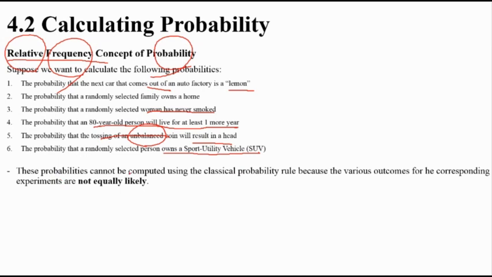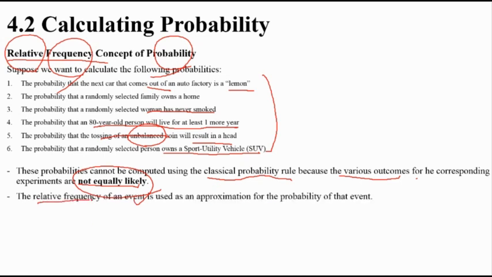So the probability cannot be computed easily. This one is hard to compute using the classic probability rule, because the outcomes of the corresponding experiment are not equally likely. Do you understand that? Classic requires equally likely outcomes. This one is not equally likely. Okay. So relative frequency gives an approximation of the probability of an event. In this case we can only get an approximate number, not an exact number.